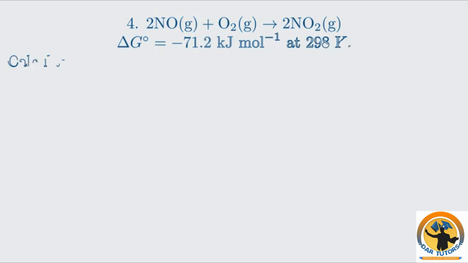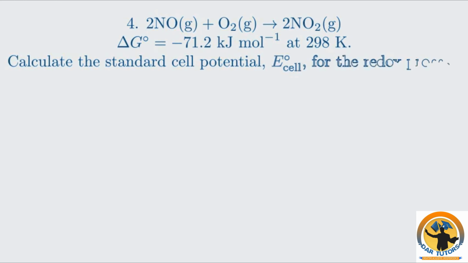Question 4. Nitric oxide, NO, and oxygen, O2, react to form nitrogen dioxide, NO2. The standard Gibbs energy change for this reaction at 298 Kelvin is minus 71.2 kilojoules per mole. Calculate the standard cell potential, E standard cell, for the redox process at 298 Kelvin. This question links thermodynamics to electrochemistry. Take a moment to think about it.